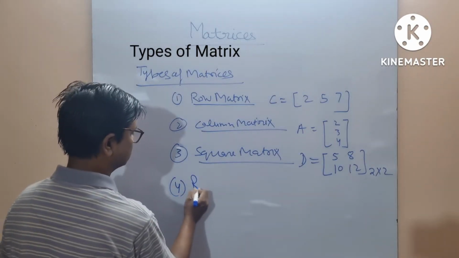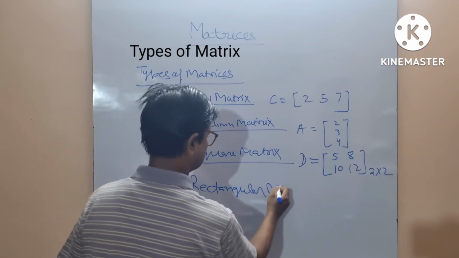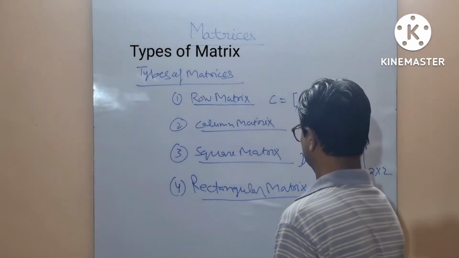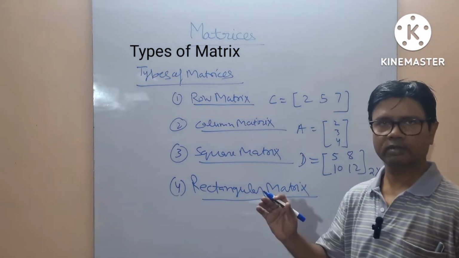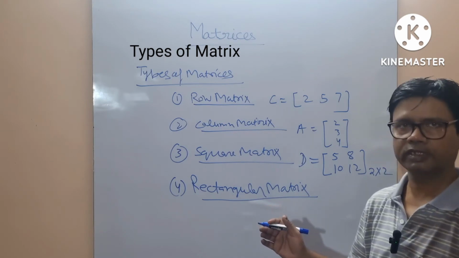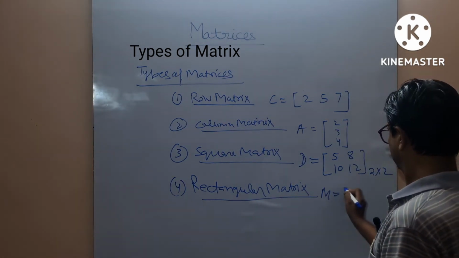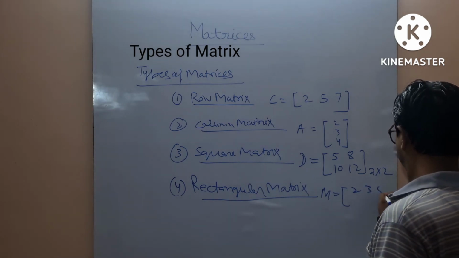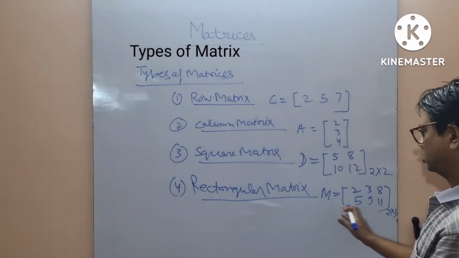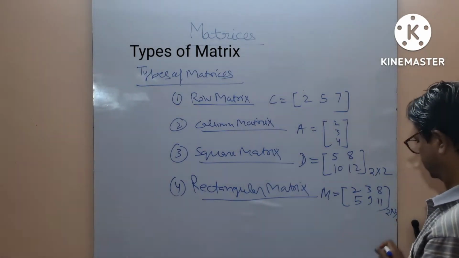Rectangular matrix: a matrix in which the number of rows is not equal to the number of columns is known as a rectangular matrix. For example, this is your rectangular matrix of order 2 by 3.